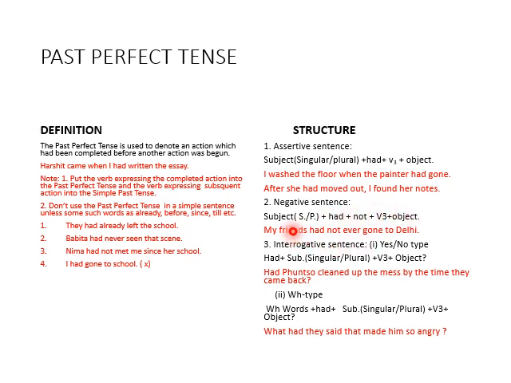Interrogative sentence: the structure is the same, only we have to change the helping verb. Had Funso cleaned up the mess by the time they came back? WH type example: in WH we write the WH word first. So here is: what had they said that made him so angry? Okay.